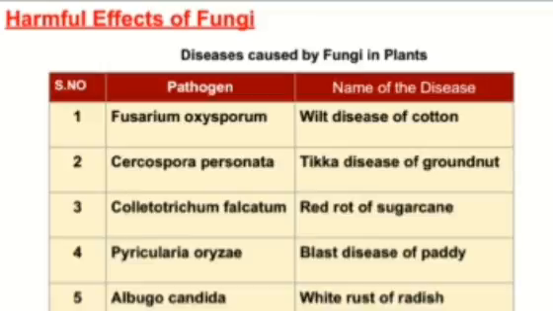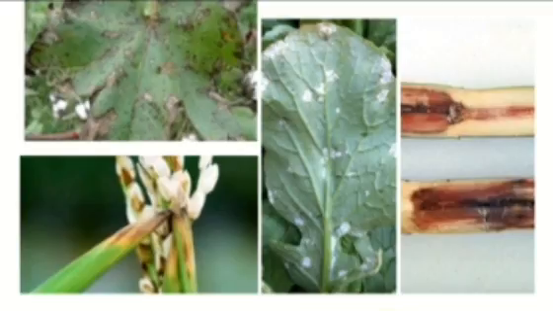The diseases caused by fungi in plants: the pathogen Fusarium oxysporum causes wilt disease of cotton. Cercospora personata causes tikka disease of groundnut. Colletotrichum falcatum causes red rot of sugarcane. Pyricularia oryzae causes blast disease of paddy. Albugo candida causes white rust of radish. This is how it affects the plants.